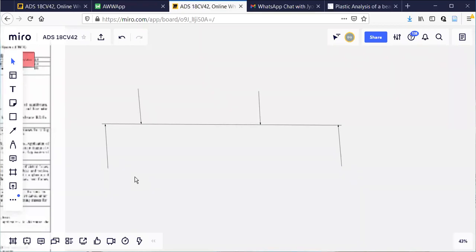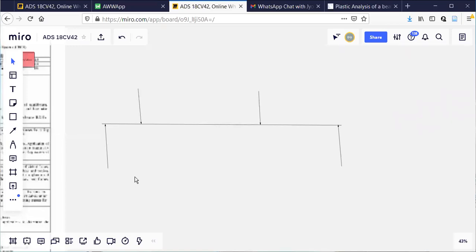What is a determinate structure? In a determinate structure, it is possible for me to analyze the beam completely using the three conditions of equilibrium. If there are three unknowns, three conditions of equilibrium are used to find those unknowns. This is what we call a determinate structure.